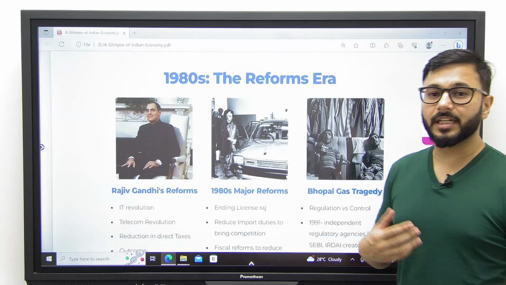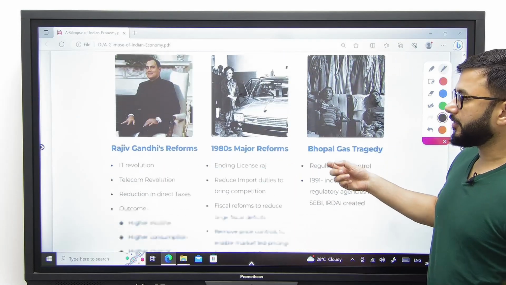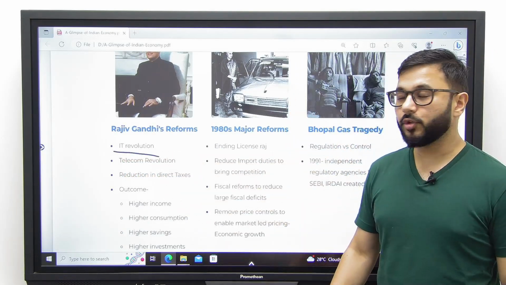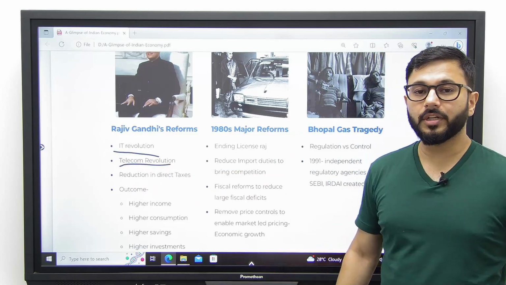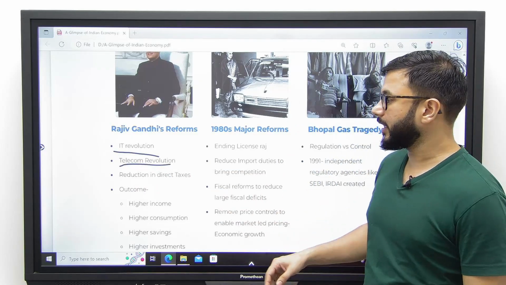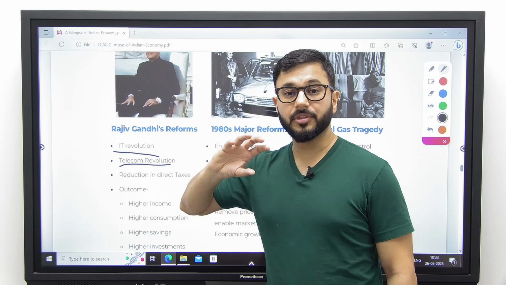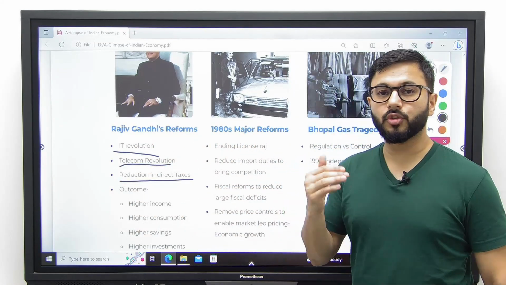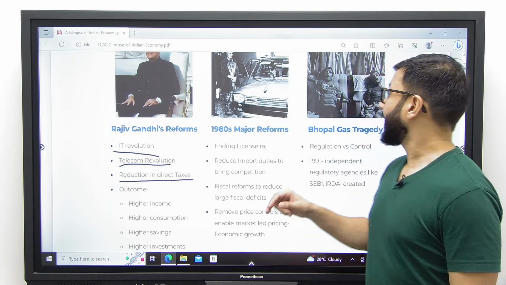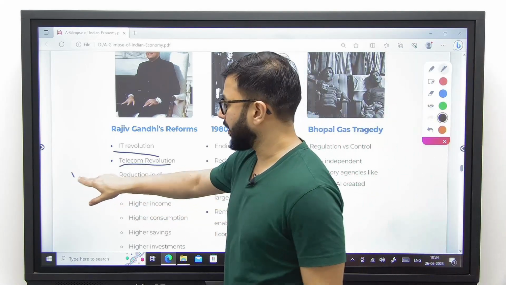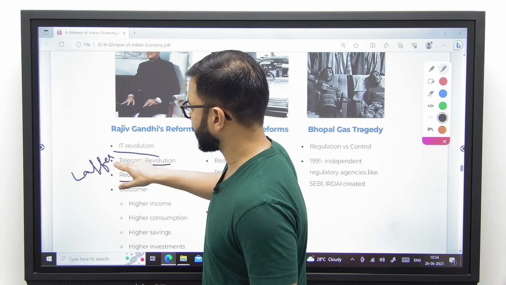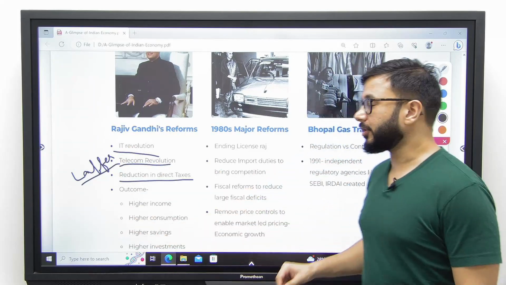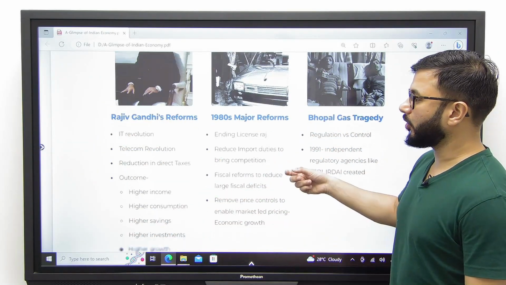In 1980, the reforms began. What are the major reforms? Rajiv Gandhi's major reforms. Number one, he was the one who brought the IT revolution back again in India. He was the one who brought the telecommunication revolution in India. Telecom started booming, IT started booming. He was the one who focused on reducing direct taxes because he realized that the Laffer curve is a reality. It is not just a theory. We will be reading about the Laffer curve very shortly. These were the major contributions of the reforms carried out by Rajiv Gandhi.